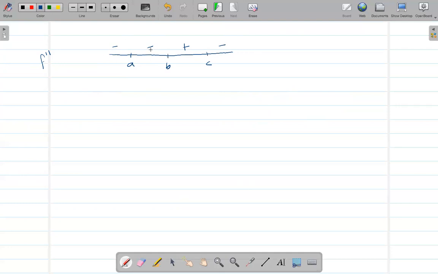Now your job, again, when you answer this, draw this picture as well, and then answer two things. First, find the concave down and concave up regions, and then find the inflection point.